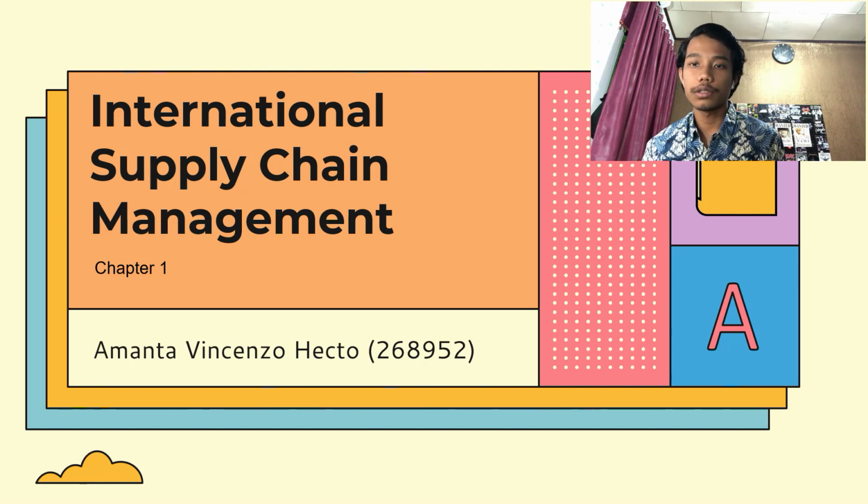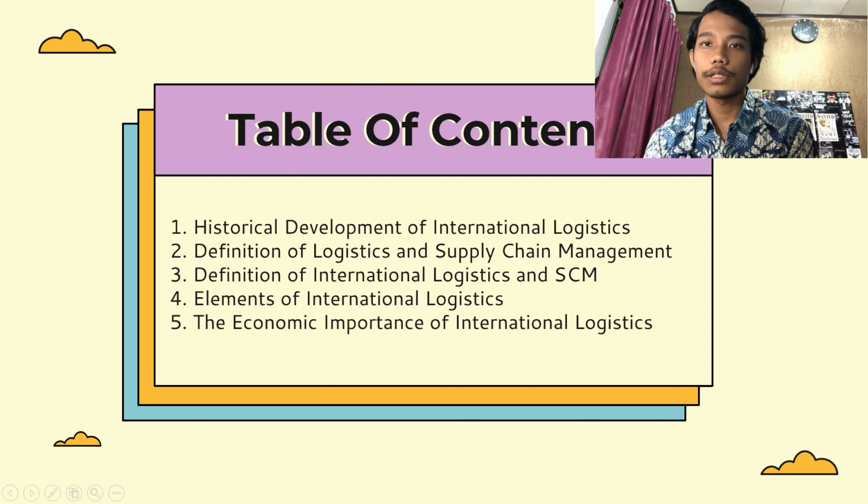I'm from International Logistics Group B, and now I will present Chapter 1 about International Supply Chain Management. So this is the table of contents of International Supply Chain Management. The first one is historical development of international logistics. The second one is definition of logistics and supply chain management. The third is definition of international logistics and international supply chain management. The fourth is elements of international logistics, and the last one is economic importance of international logistics.